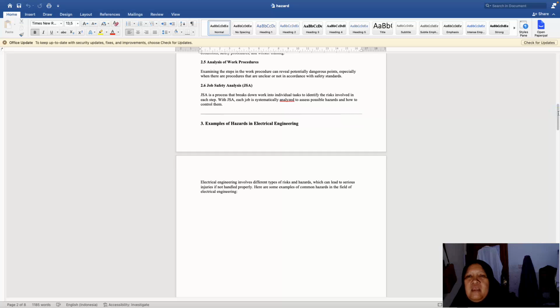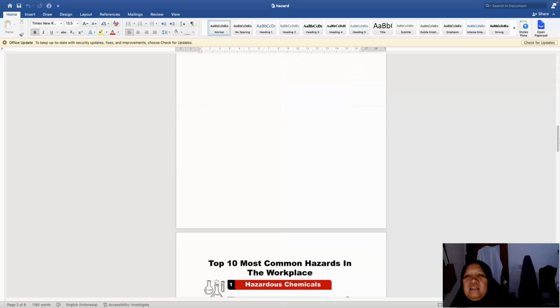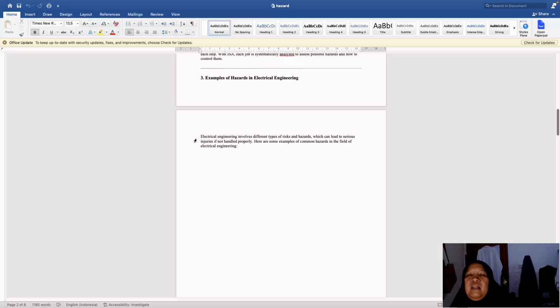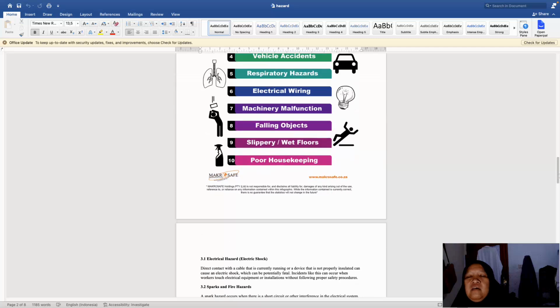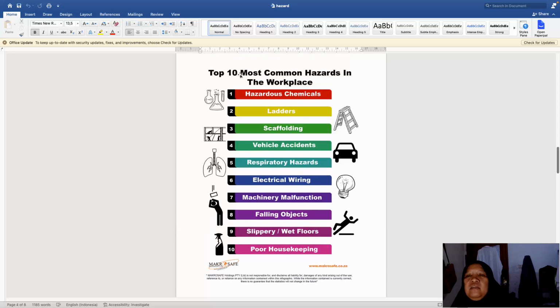Example hazards in electrical engineering. Electrical engineering involves different types of risks and hazards, which can lead to serious injuries if not handled properly. Here are some examples of common hazards in the field of electrical engineering. Now this is the picture of the top 10 most common hazards in the workplace. Hazardous chemical.